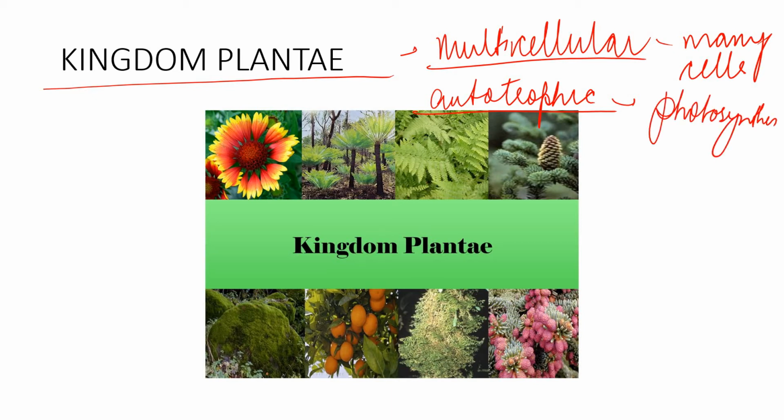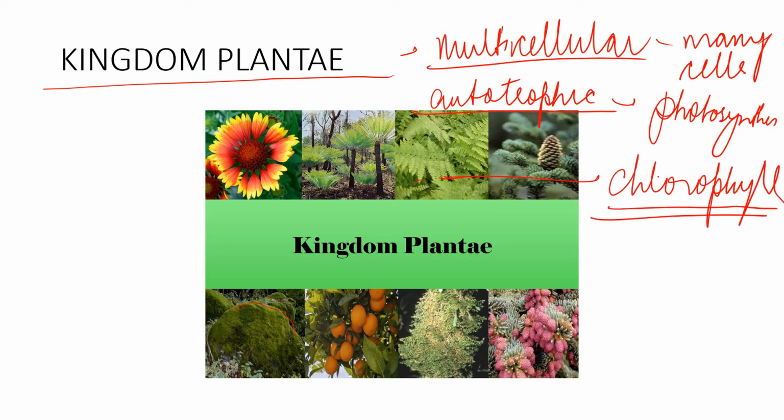Next, all organisms within this kingdom have the pigment called chlorophyll and prepare their own food. A very usual thing that you all know, that plants have this green pigment which is called chlorophyll, and with the help of chlorophyll they prepare their own food by photosynthesis.